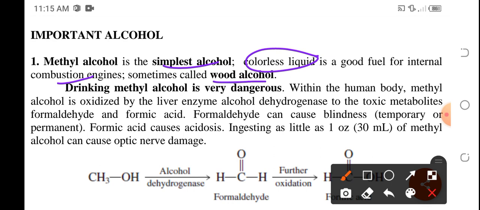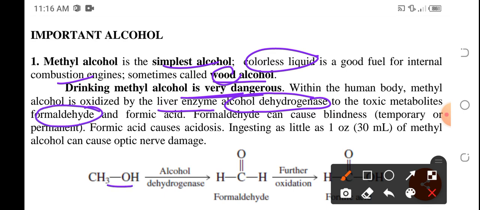Kasi yung mga naunang methyl alcohol has been synthesized through fermentation of wood. Okay? Drinking methyl alcohol is very dangerous because once this enters the human body, it could be oxidized by the liver enzyme alcohol dehydrogenase. So that's the enzyme. Kino-convert niya that methyl alcohol into formaldehyde.